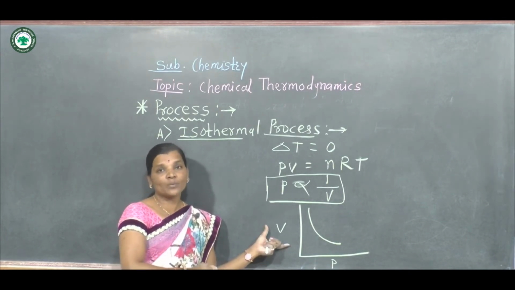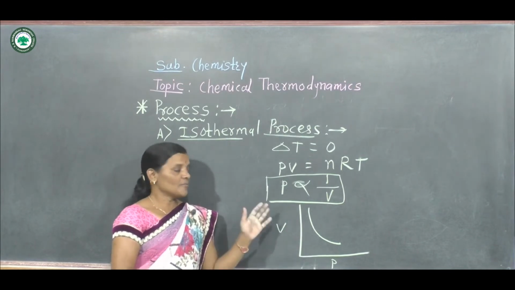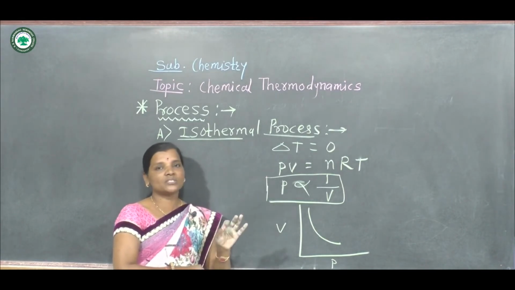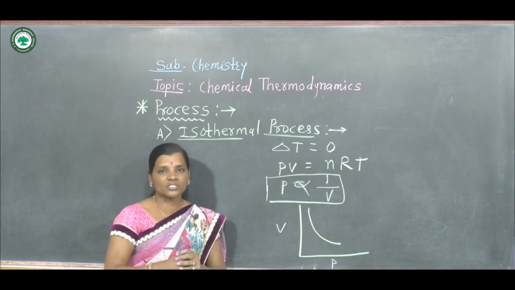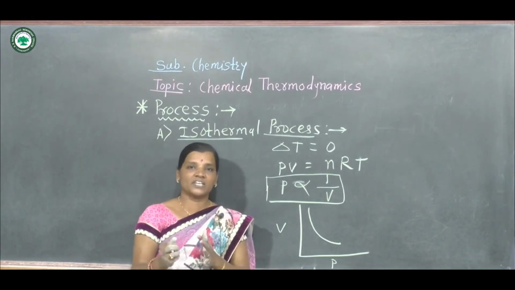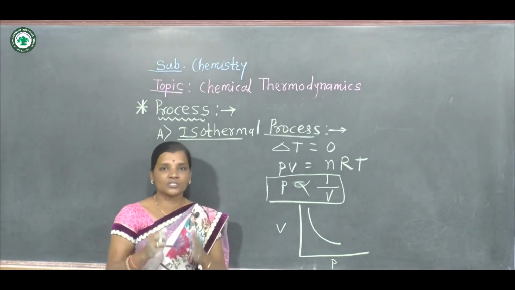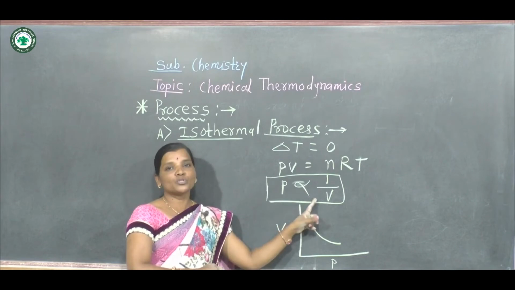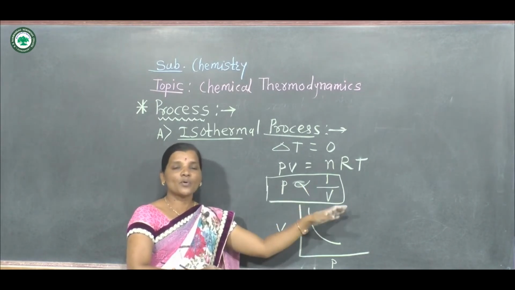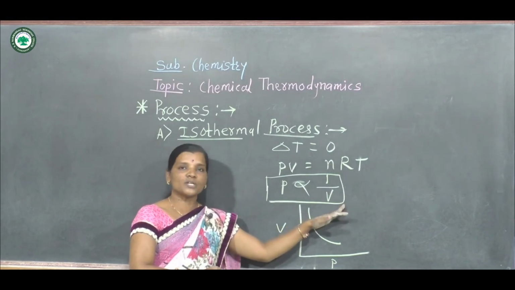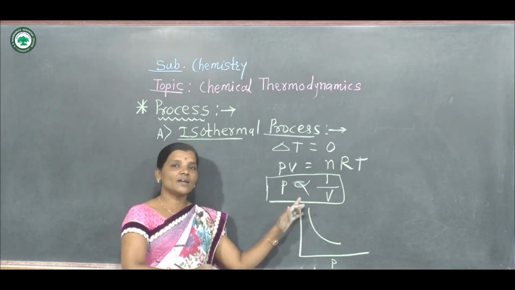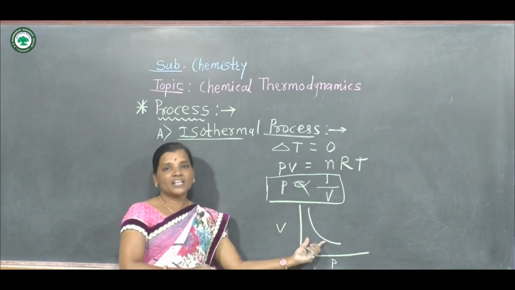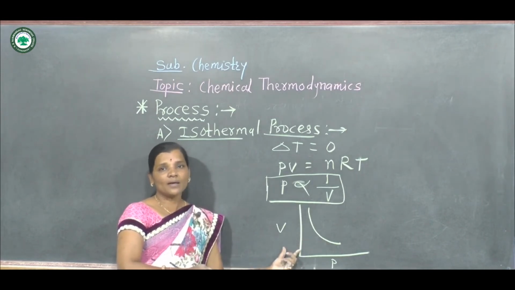This point is not given in regular textbook, but if we consider competitive exam, then this plot is very important. In isothermal process, what remains constant? Temperature of the system remains constant. That means temperature throughout the exchange from initial state to final state is constant. And so according to the ideal gas equation, what equation have we obtained? P is proportional to 1 upon V. Pressure is inversely proportional to volume. So as pressure is higher, volume is lower. If volume is higher, then pressure is lower. And so this is the nature of graph for the isothermal process.